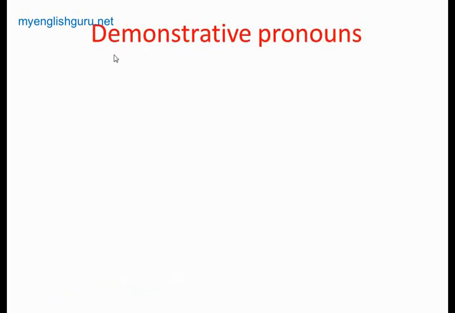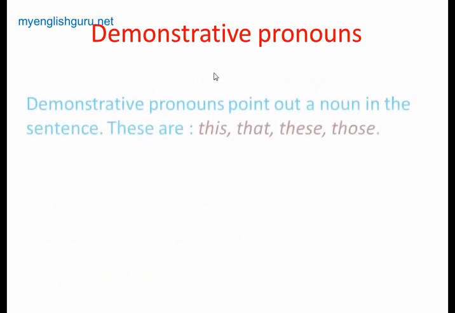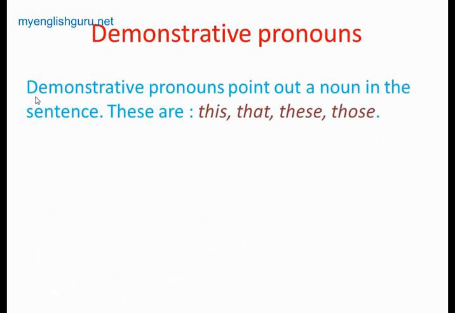Now the next type, demonstrative pronouns. What are demonstrative pronouns? Demonstrative pronouns point out a noun in the sentence. Demonstrative means to show. It points out the nouns in the sentence, like this, that, these, those. These are the examples of demonstrative pronouns.